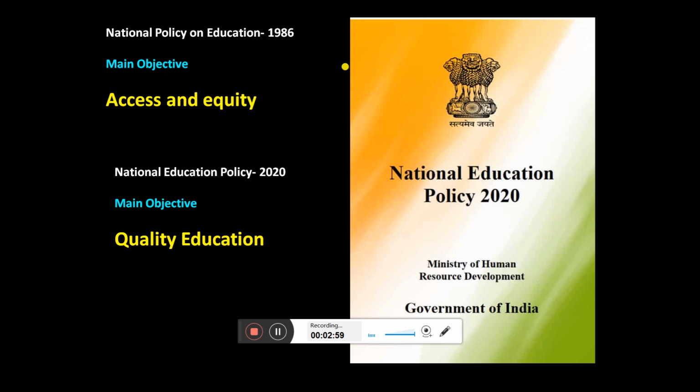But there is a drastic difference between the old education policy of 1986 and the National Education Policy implemented in 2020. The main objective of the last education policy was access and equity. India had just become independent and the literacy rate was very low, so that was the main objective.